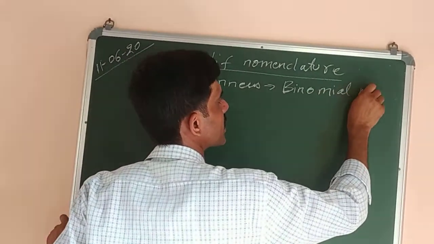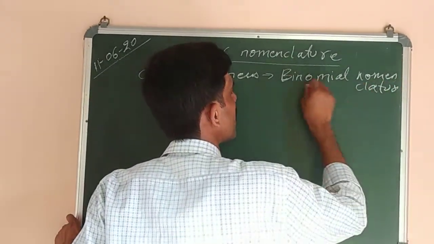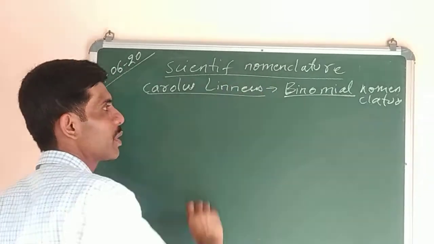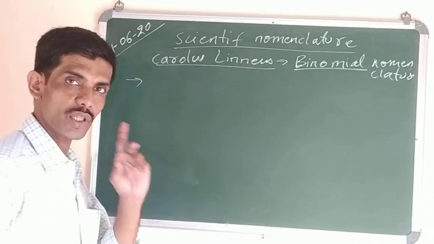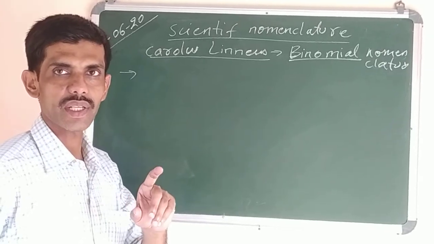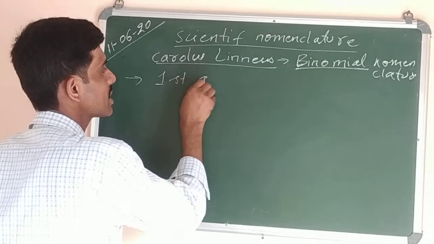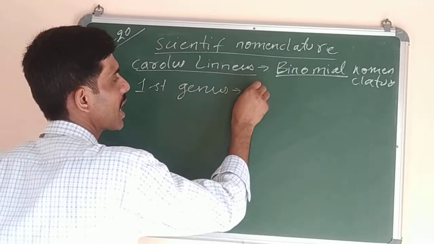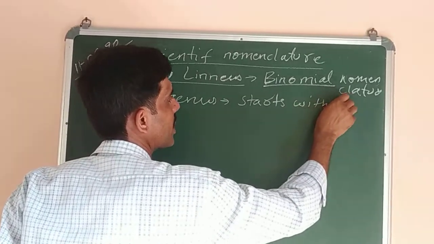Nomenclature means name. To give a name is called nomenclature. Binomial nomenclature was given by Carolus Linnaeus, in which he said that each organism, that is all plants and animals, has two names. The first name is the genus name, and it starts with a capital letter.